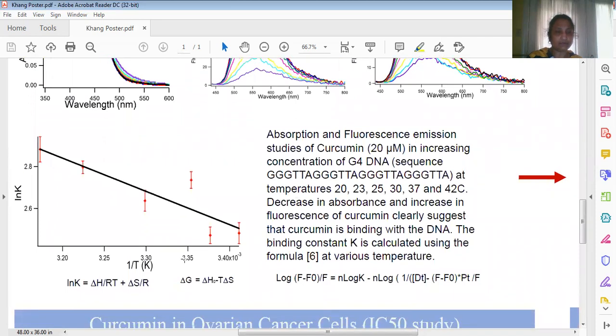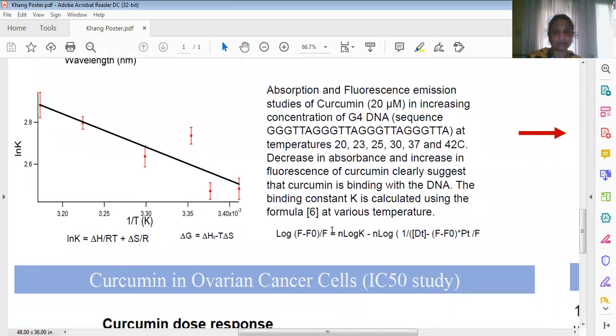Then we use this formula, ln K equals minus delta H over RT plus delta S over R, and we got a beautiful plot. From that plot, we found that delta G is spontaneous, and we have used room temperature here, 298 Kelvin.